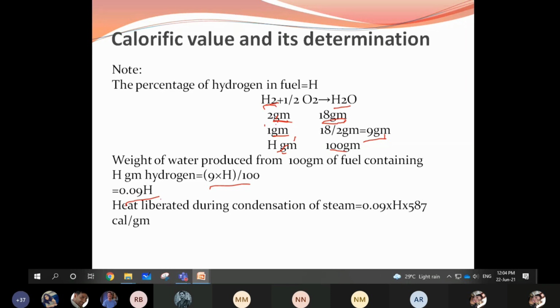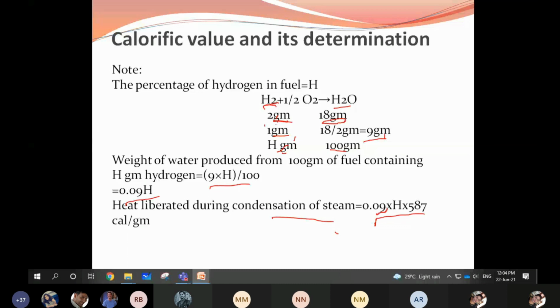So heat liberated during condensation of steam is 0.09 into H into 587 calories per gram. This is how we get this 0.09. From where do we get this 0.09, madam? This is how we are getting it. Don't worry about all these derivations, they are not going to be asked. This is for your reference, to understand very clearly how we get this 0.09 for the calculation of NCV.